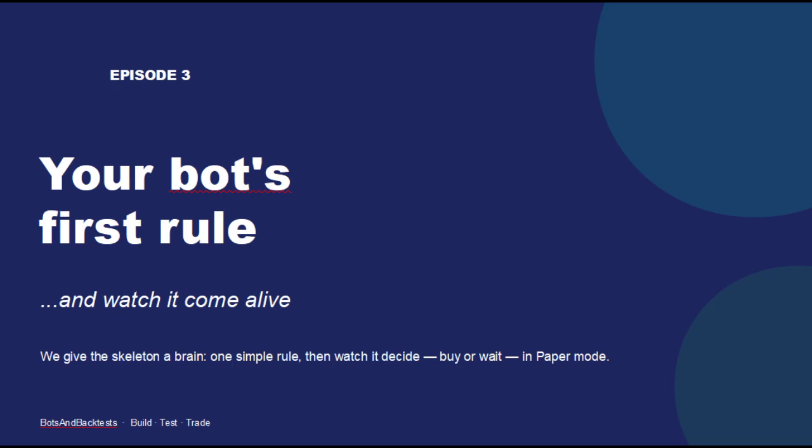Last episode, we built the menu, the front door of our bot. But right now, if you pick paper trade, it just prints a message and does nothing. It has no brain. Today, we fix that. We're going to give the bot its very first rule and then watch it make a real decision, buy or wait, all in paper mode with zero real money on the line. This is the episode where it actually comes alive.